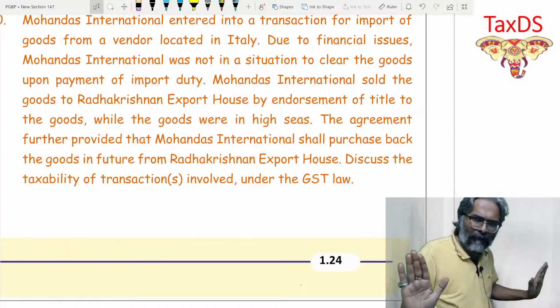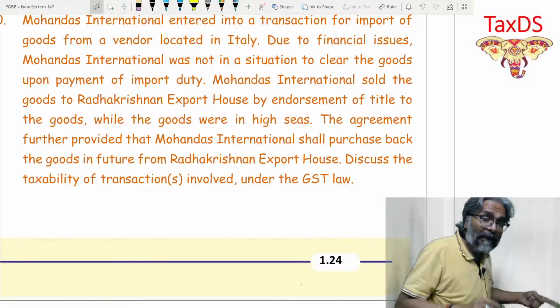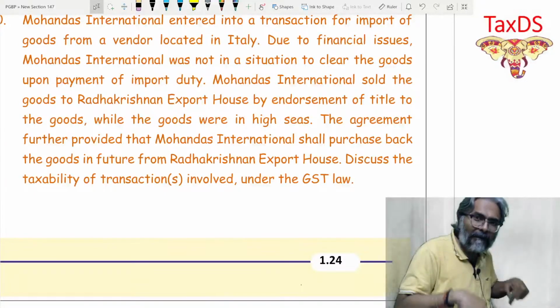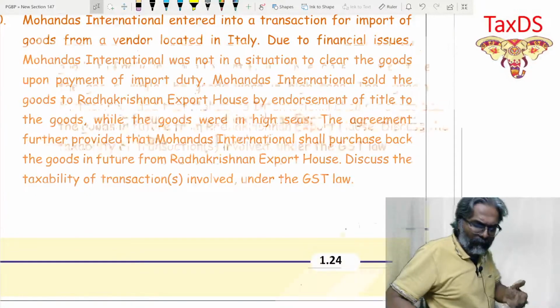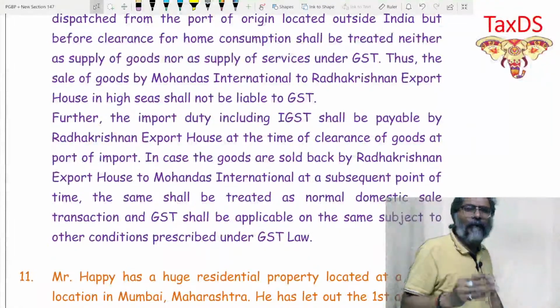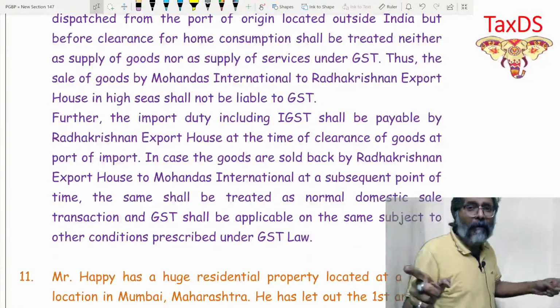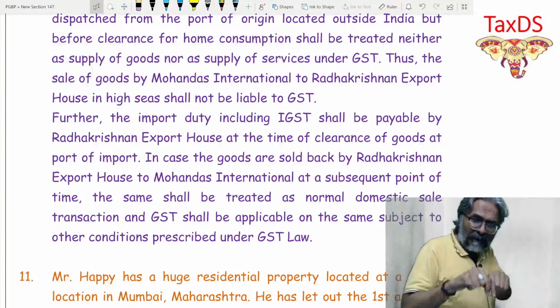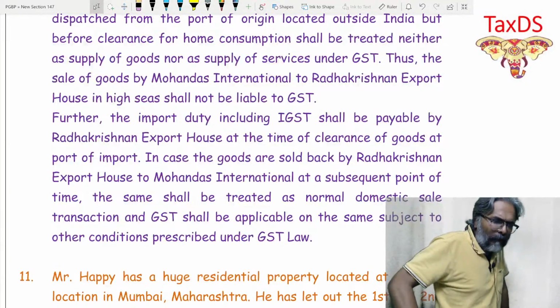Is that clear to all of you? Every one of you is clear? Split into 3 points. Don't look into the answer. Apply your mind. Simplify the answer and write all that is required. And you will find that what I have told you is what has been written in this series of paragraphs. Why unnecessarily complicate when you can simplify? And you can write all which we have discussed and which has been given in this ICAI study material. I hope that all of you are clear with this one now.